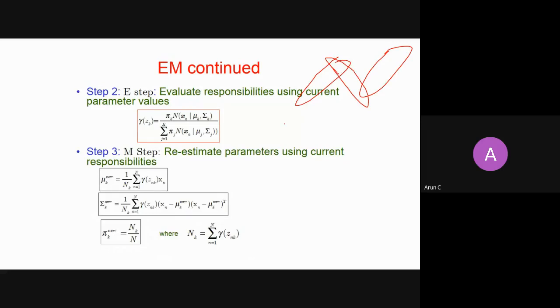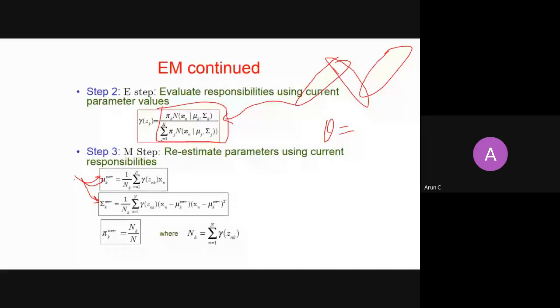You randomly assign some values to them, which I would say theta, in short. By fixing theta, I can calculate the posterior probability for every x. When I calculate the posterior probability for every x, then I calculate mu1, sigma1, pi1, mu2, sigma2, pi2, mu3, sigma3, pi3, right? I will calculate all these.